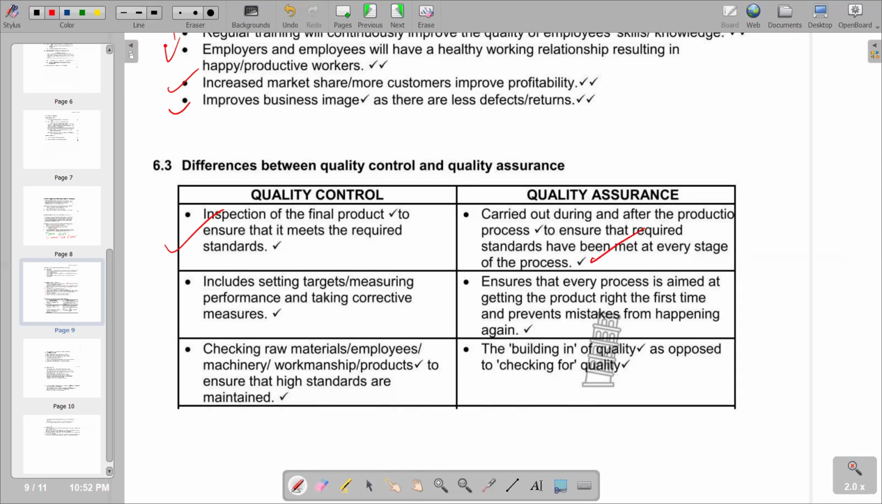Then second, quality control targets measuring performance and taking corrective action. So make sure that everything that is done is correct. So that's the difference. Under quality assurance, it prevents mistakes from happening again. So there's no need to take corrective action under quality assurance, because we make sure that during the process, everything that is being done is checked and raw materials are maintained, as opposed to checking for quality. So basically, that's the third difference that we have. So that's what we have on that part.